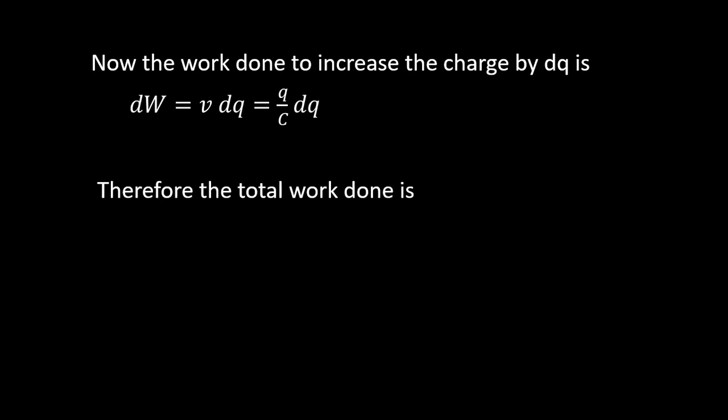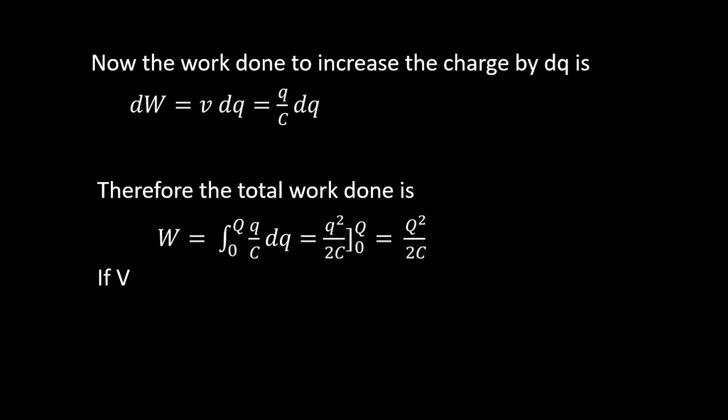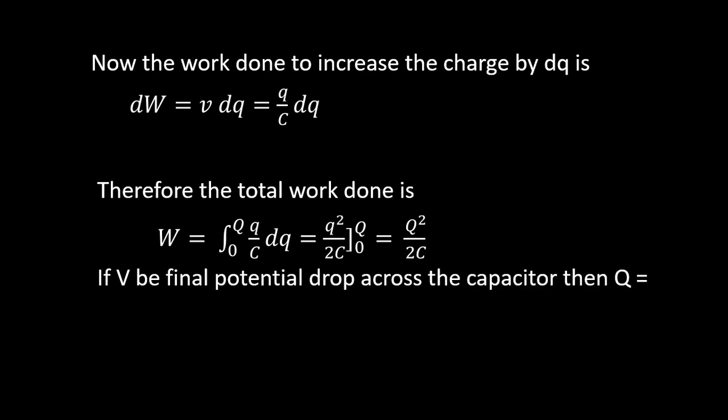Now, if we want to give some extra amount of charge, work has to be done against the potential difference. So dW equal to VdQ, this is the work done, and V equal to Q by C. So the total amount of work done should be the integration of this. If the total amount of charge after full charge of the capacitor is capital Q, then the limit of the integration should be 0 to Q, and the answer is Q square by 2C.